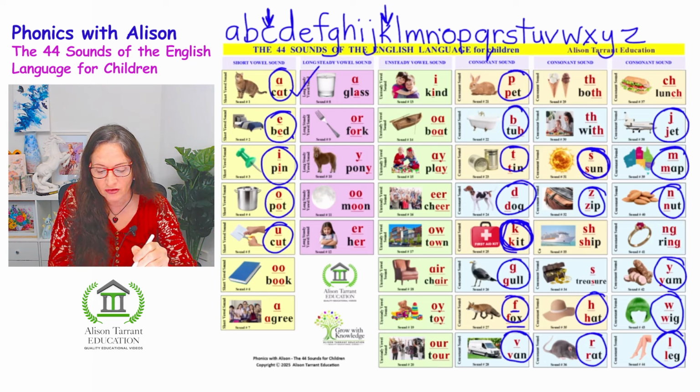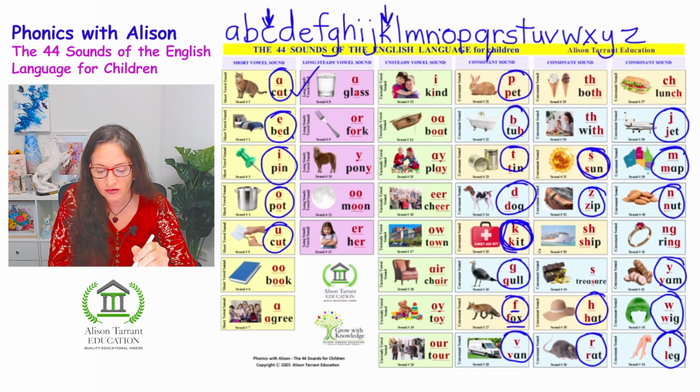All of these other sounds aren't covered by the sounds of the letters of the alphabet. So it's okay to start them by teaching them the sounds of the letters of the alphabet. That is fine. But you do want to cover these 44 sounds in a chart like this so they understand that there's 44 sounds.